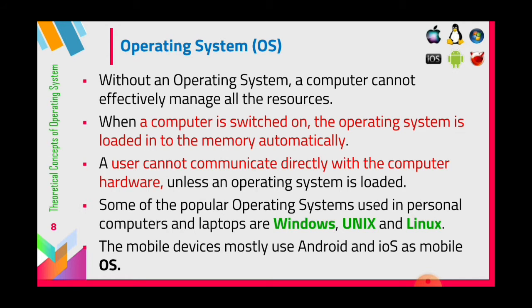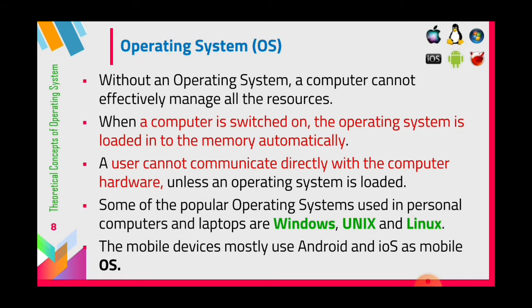When a computer is switched on, the operating system is loaded into the memory automatically. We already know this, no? We discussed the primary memory, the RAM.